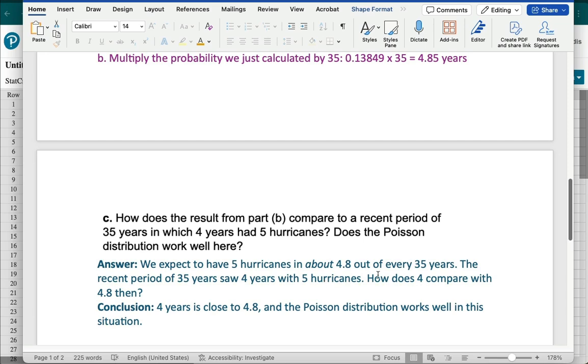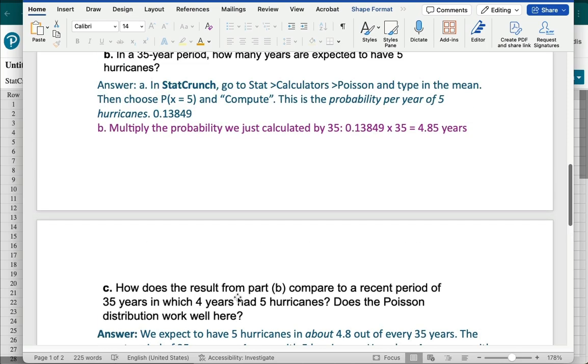So how does the number 4 compare with the 4.8 is what we're being asked, really. So our conclusion is that 4 years is close to 4.8. It's close enough, and so the Poisson distribution does work well in this situation. And that's our conclusion for that problem.